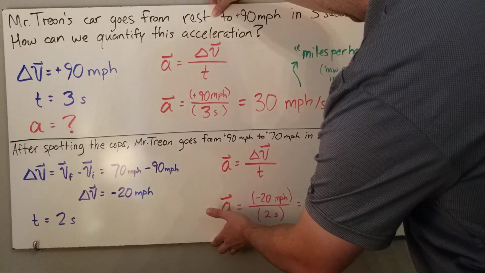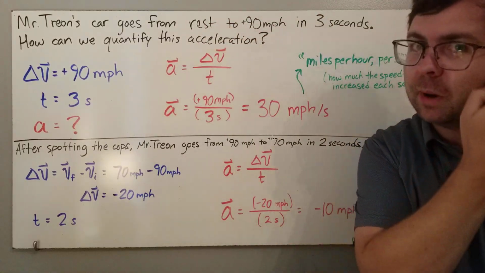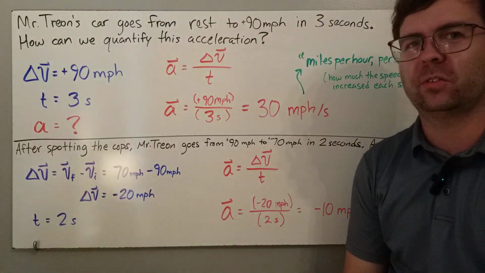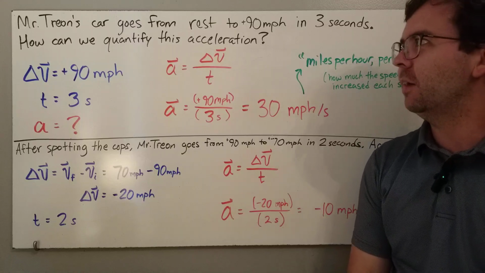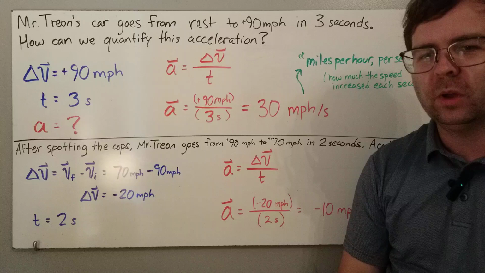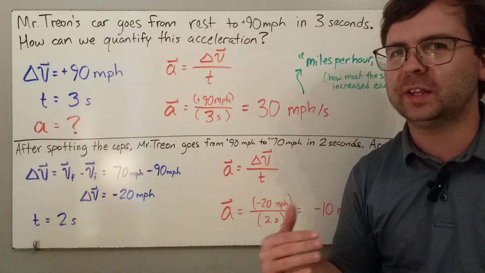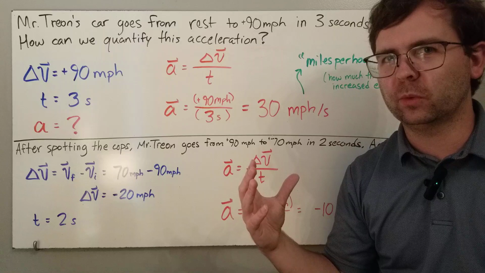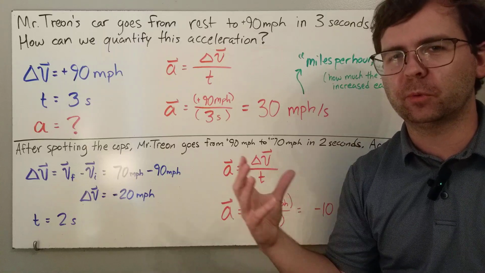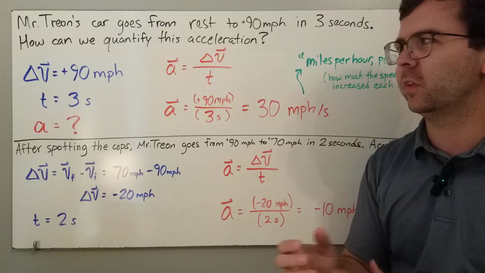Let's say in my nice sports car that I definitely have, I go from rest to 90 miles per hour in 3 seconds. Pretty realistic there. How can we quantify this acceleration? So we're going to try to break this problem down and go one step at a time here. First, identify the numbers that we're given, and then we can use those numbers to put it together into the acceleration puzzle and calculate our acceleration.